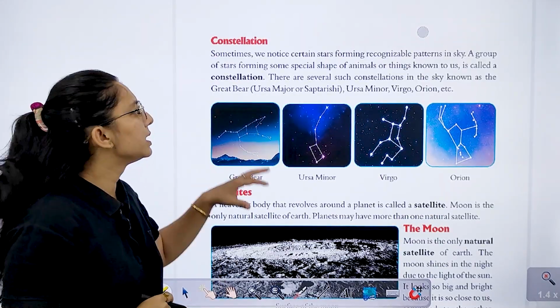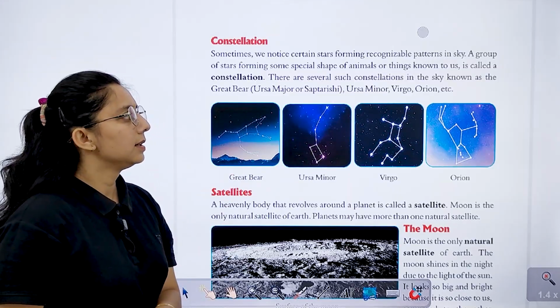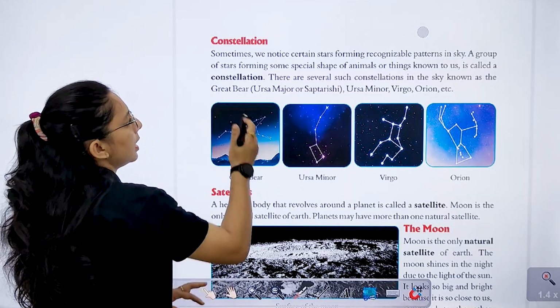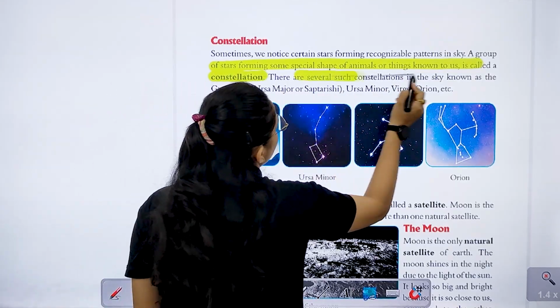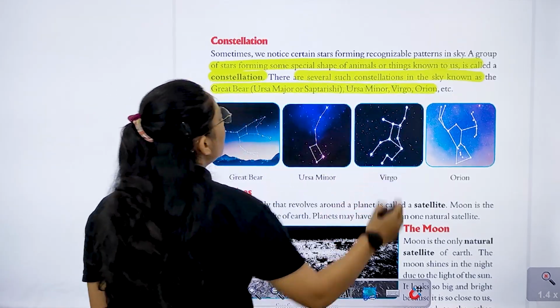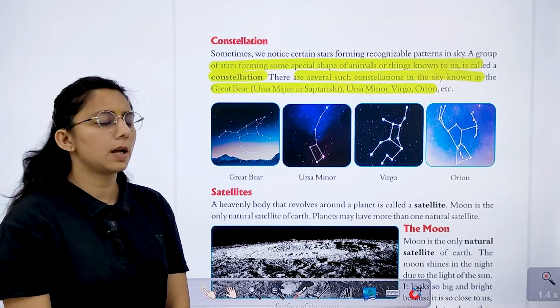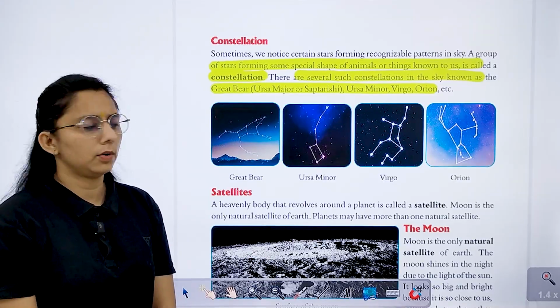What is a constellation? When stars make different patterns, that are recognized in the sky. A group of stars forming some special shape of an animal or thing is known as a constellation. We have the Great Bear, Ursa Major or Saptarishi, Ursa Minor, Virgo and Orion, right?